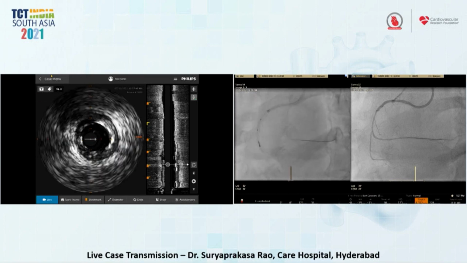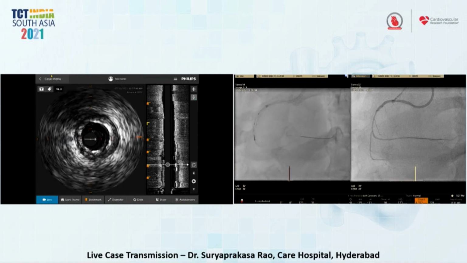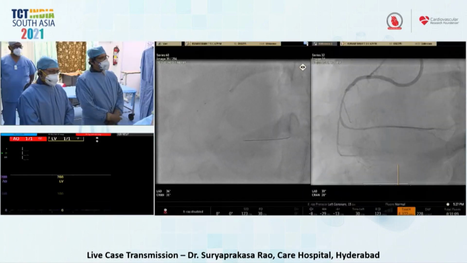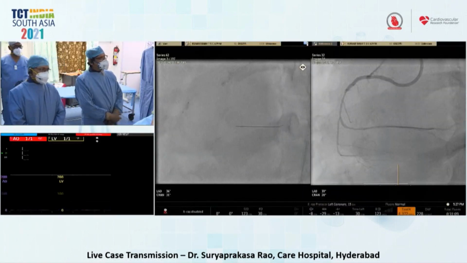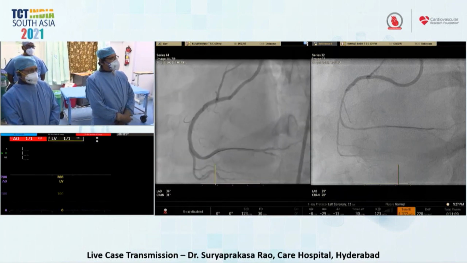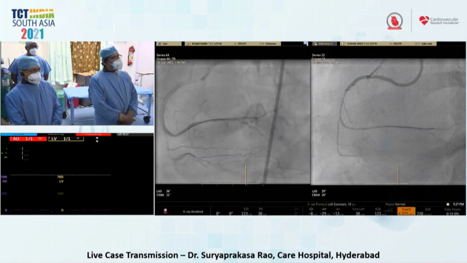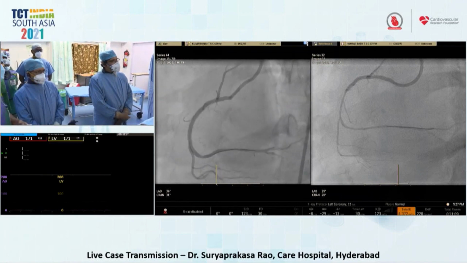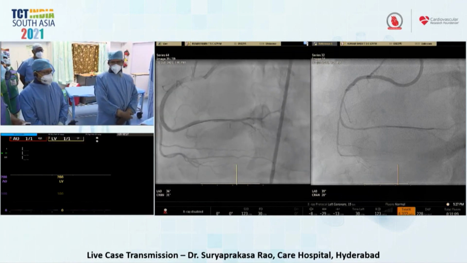So we took the next 3.5 balloon and dilated the proximal half of the stent, and then we ultimately got a good result with TIMI-3 flow.